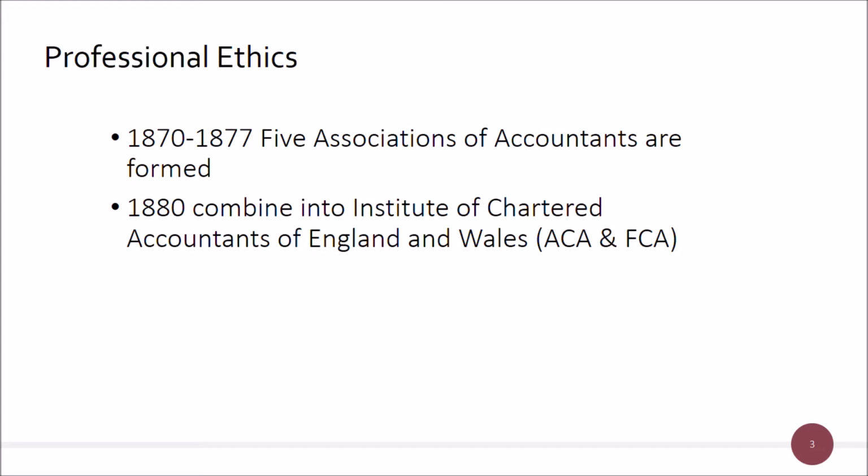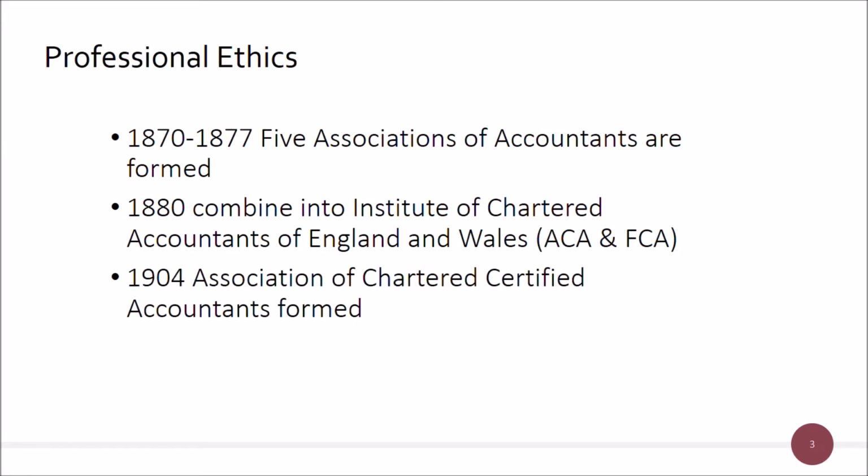I'm an FCA. In 1904, the Association of Chartered Certified Accountants is formed, and their idea is that the Institute of Chartered Accountants of England and Wales is almost too exclusive, preventing people from getting into the sector. They want to widen it out, so they create their Association of Chartered Certified Accountants, so they're certified accountants.